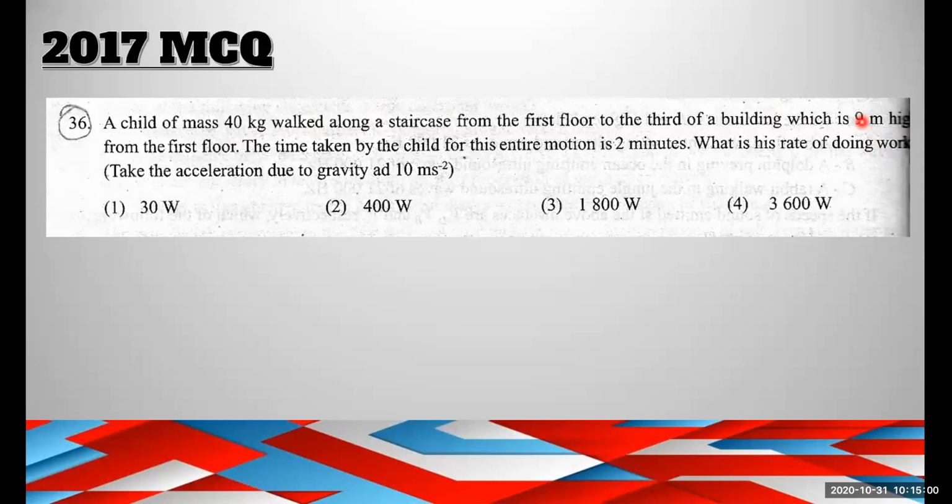So the rate of doing work, or the power, is 3600 joule divided by 120 seconds. You have to convert minutes into seconds. So the answer is 30 watt. So the first option is the correct answer.